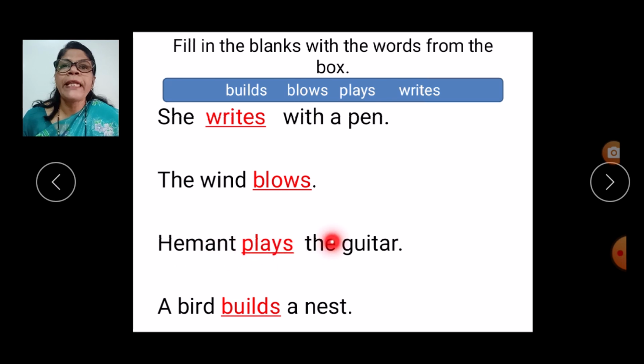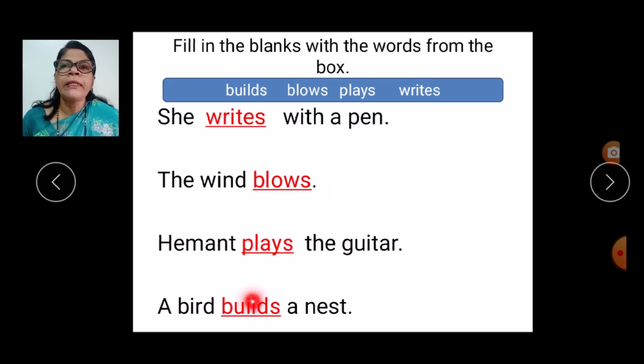Hemant plays the guitar. So what is Hemant doing there? What action word is there? Plays. So we have to say Hemant plays the guitar. A bird builds a nest. So what is the bird doing there? Builds. So builds is action. So again repeat after me. She writes with a pen. The wind blows. Hemant plays the guitar.